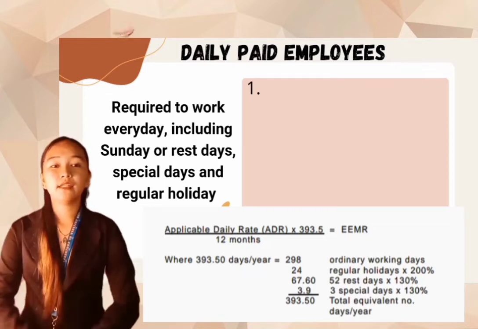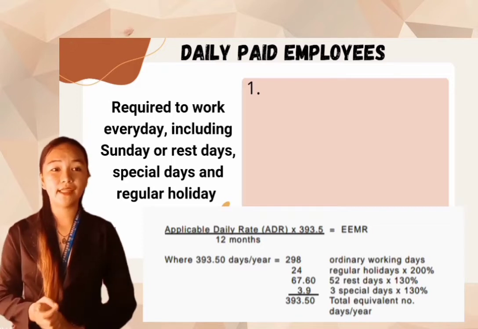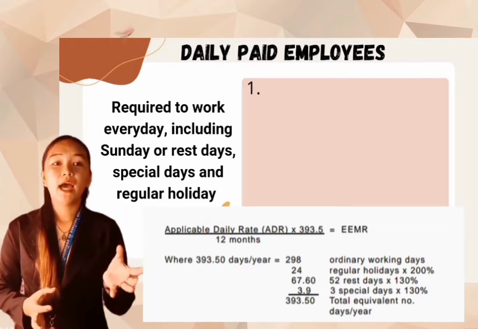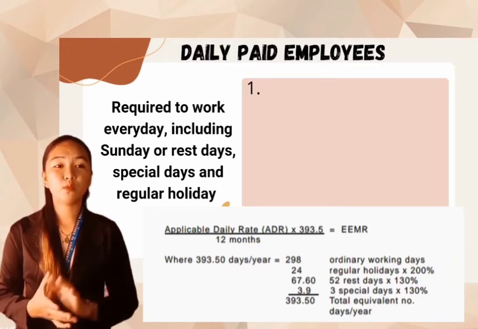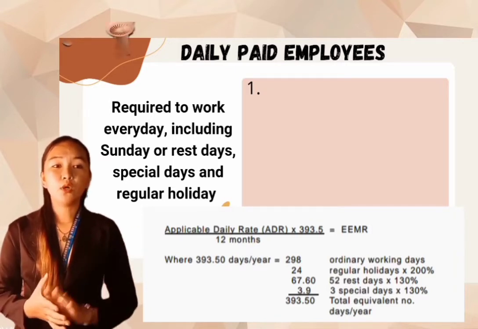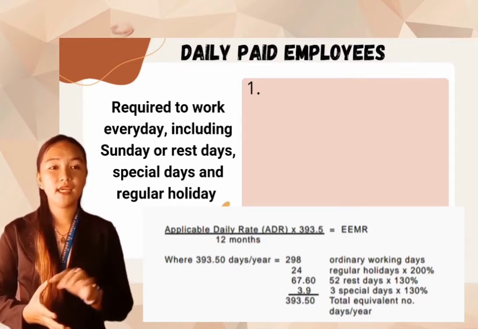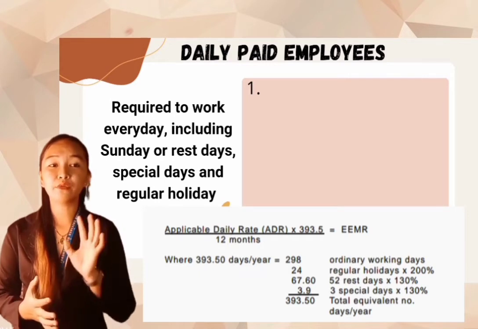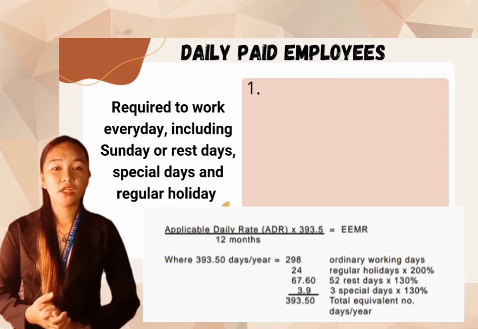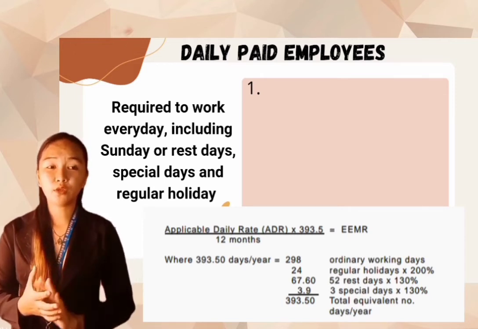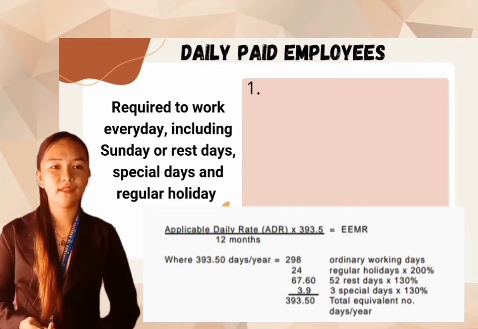So, to get the 393.50 days in a year, where 298 is the ordinary working days, add 24, which is the regular holidays, times 200%. It also adds 67.60. So that is the 52 rest days times 130%, which is 52 times 1.3 equals 67.60.